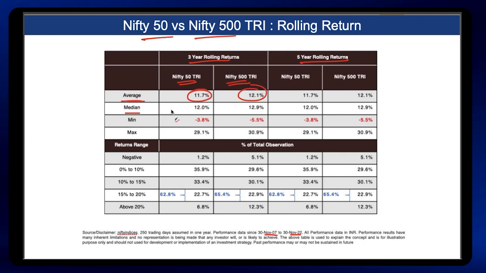The median return is 12% for Nifty 50 and 12.9% for Nifty 500. In the 5-year rolling return, the average return is 11.7% for Nifty 50 and 12.1% for Nifty 500, and the median return is 12% for Nifty 50 and 12.9% for Nifty 500. So again, in rolling return comparison, Nifty 500 returns are slightly better than Nifty 50 returns.